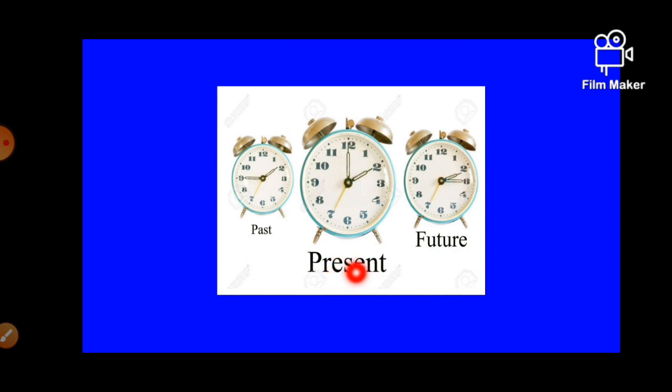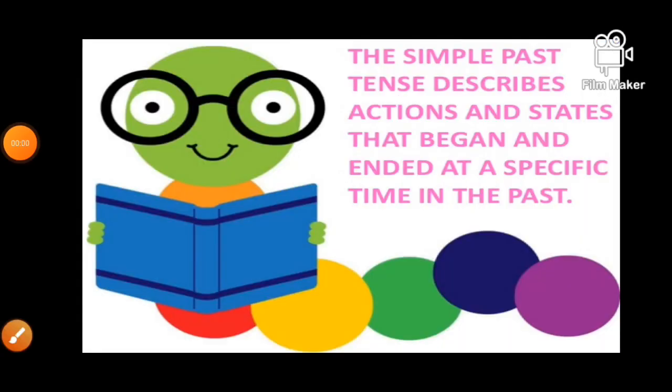Now if I write I will help him, it means in the future I have a plan to help someone, like tomorrow, next week, or next month, and so on. So tenses tell the time: yesterday, today, and tomorrow. So here are the things that will help you to understand the concept. So let's get started on the topic.